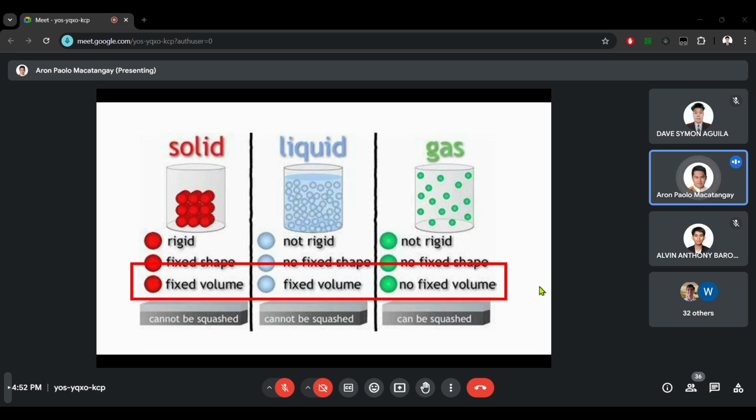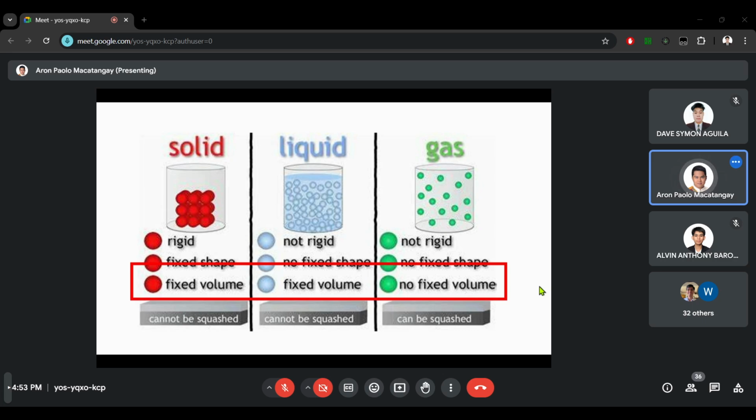If I transfer that 1 cubic meter of gas into a 10 cubic meter box, then the gas will expand to fill or use all the space in that 10 cubic meter box. Okay? So the volume of the gas is dependent on the limitation of its container.